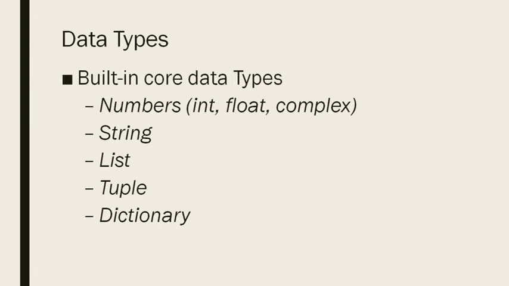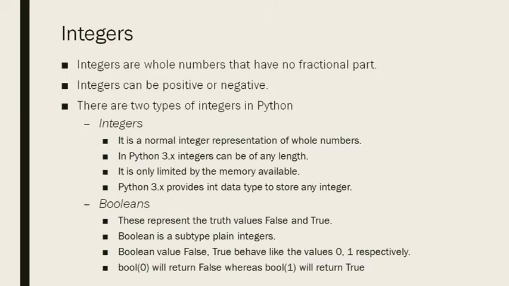Some built-in data types in Python are numbers, which include int, float, complex. Then we have string, list, tuple and dictionary. These are the basic built-in core data types of Python. First we will cover integers. Integers are the whole numbers that have no fractional part. Integers can be positive or negative. So the numbers that do not have any fractional or decimal portion are called integers.